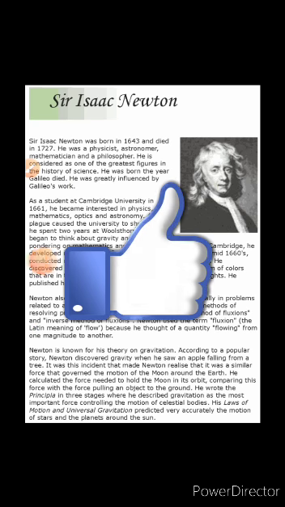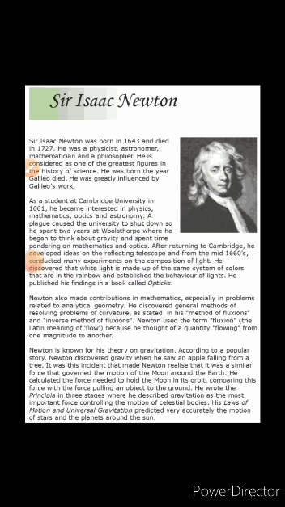Newton is known for his theory of gravitation. According to a popular story, Newton discovered gravity. We told you the story of an apple falling from a tree. It was the incident that made Newton realize this, and he calculated the force needed to hold the moon in its orbit. We also told you why the moon does not go straight but makes a circle around the earth: because of gravity. Gravity plays a very big role.